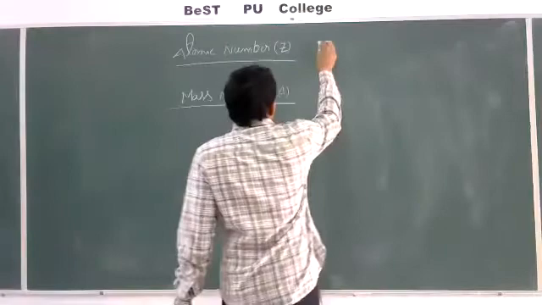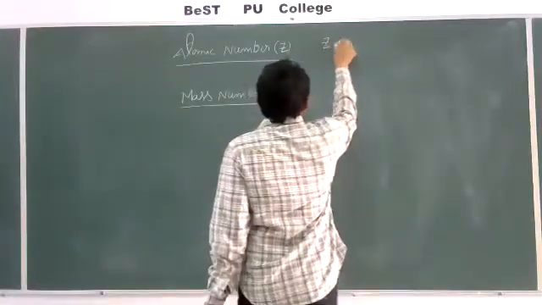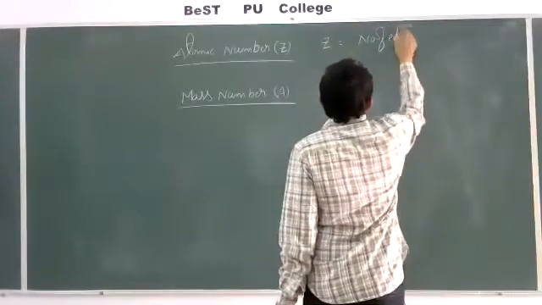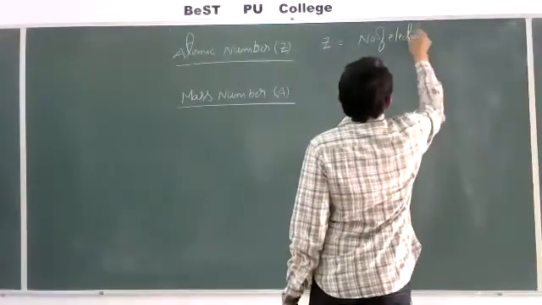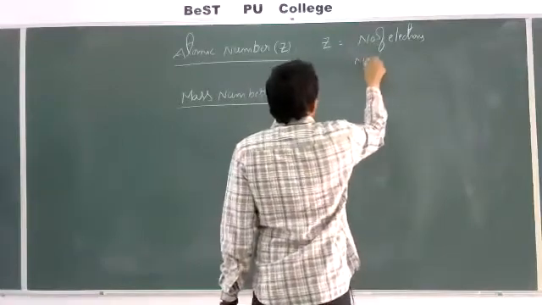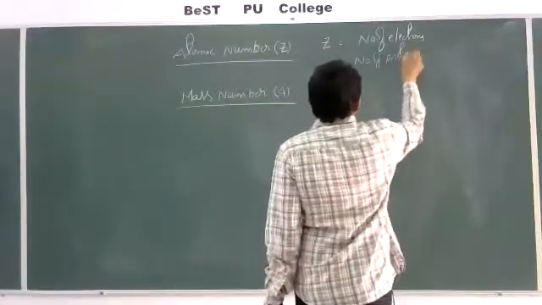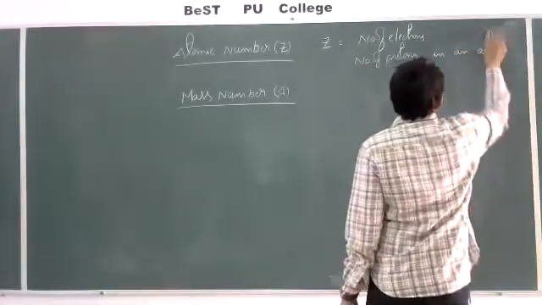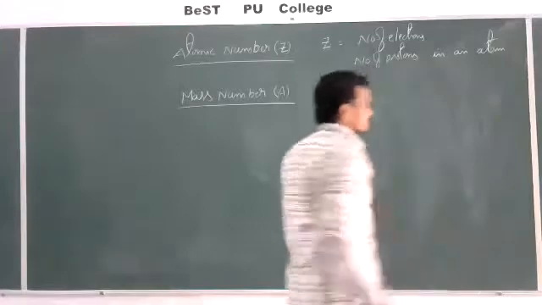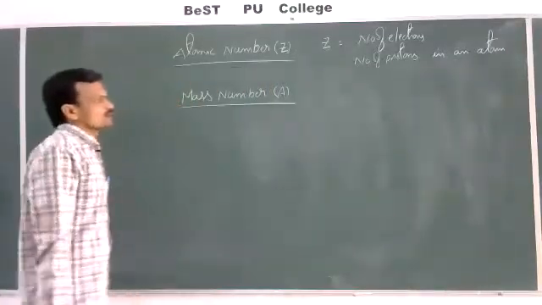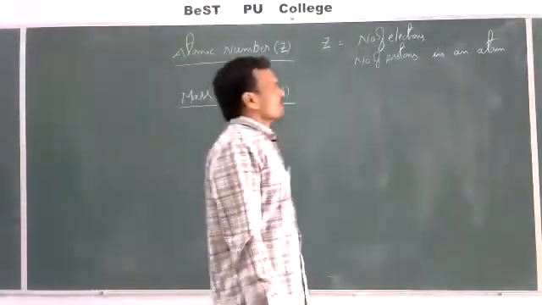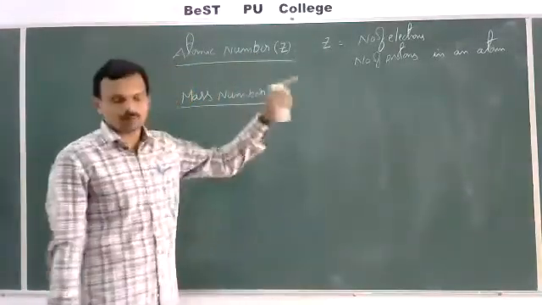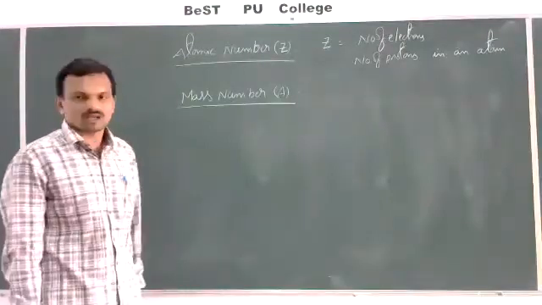Atomic number is equal to the number of electrons, or which is equal to the number of protons in an atom. Number of electrons or number of protons present in an atom is called atomic number.